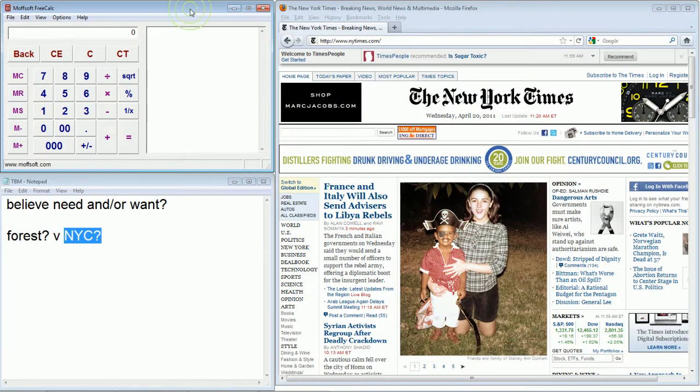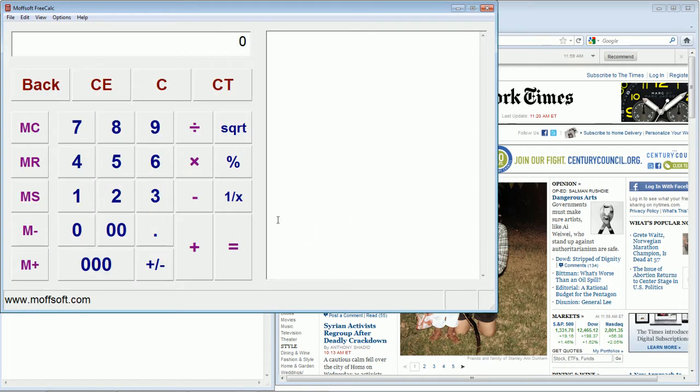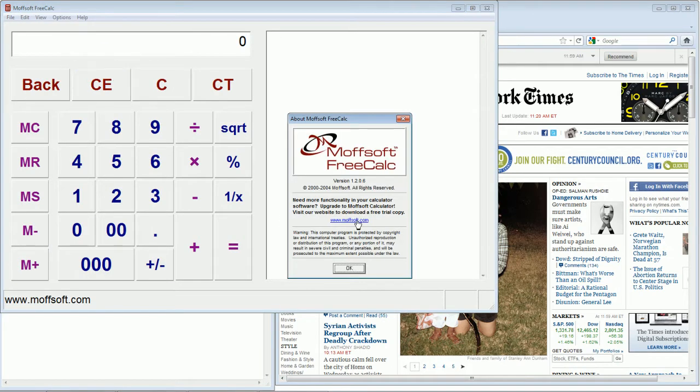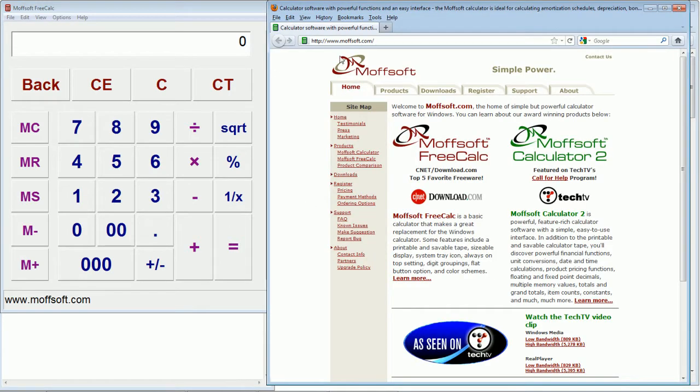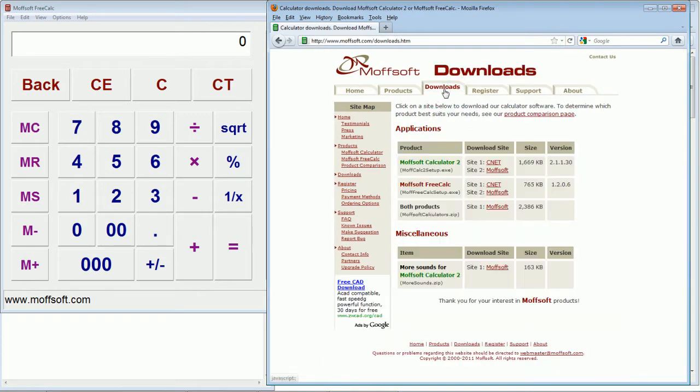I'm going to introduce you to this free tool called MolFSoft Free Calc. Let me just make this a little bigger for you guys. You can download this at www.molfsoft.com. That's MOLFSOFT.com. They're a Kansas-based company that provides this as a free download.